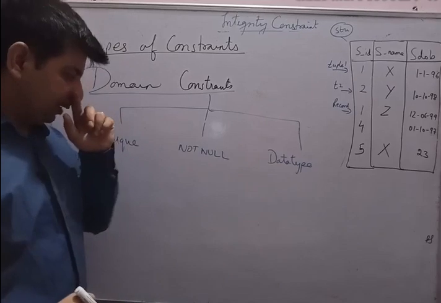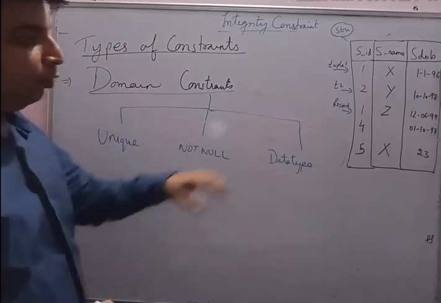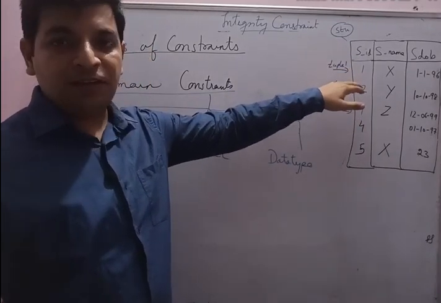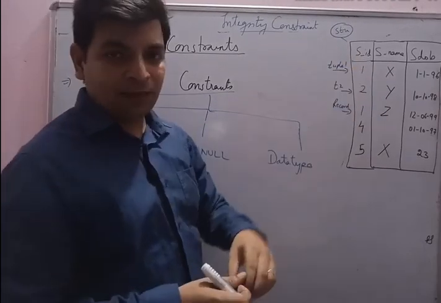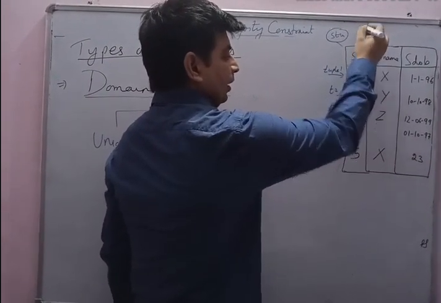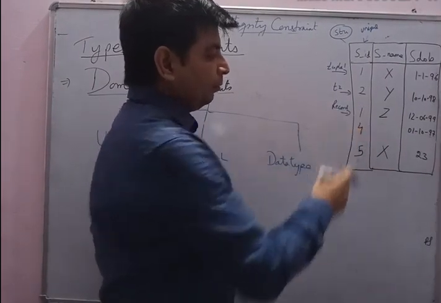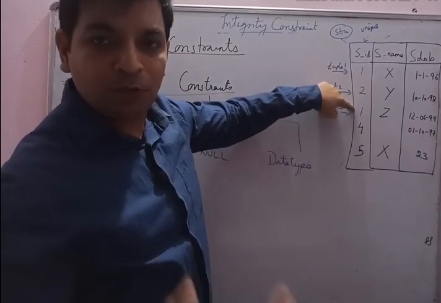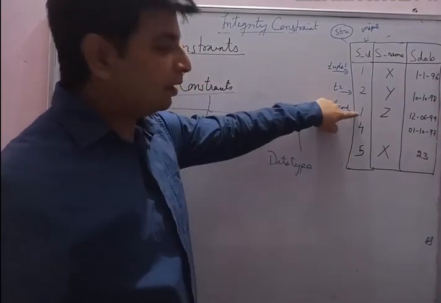So what is the meaning of these three? Unique is a domain constraint. Unique makes sure that all the values in the column should be unique. All the values in the column should be different from the ones which have already been put there before. तो अगर मैं इस टेबल के ऊपर unique लगाता, if I had put a unique constraint over here, then what would have happened? I would have avoided this mistake. This number would have been something else, but not either 1 or 2. यहाँ पर जो number होता या तो वो 3 होता या should be more than 3. But because I haven't put this unique constraint over here, what happened? Number 1 has been repeated again.